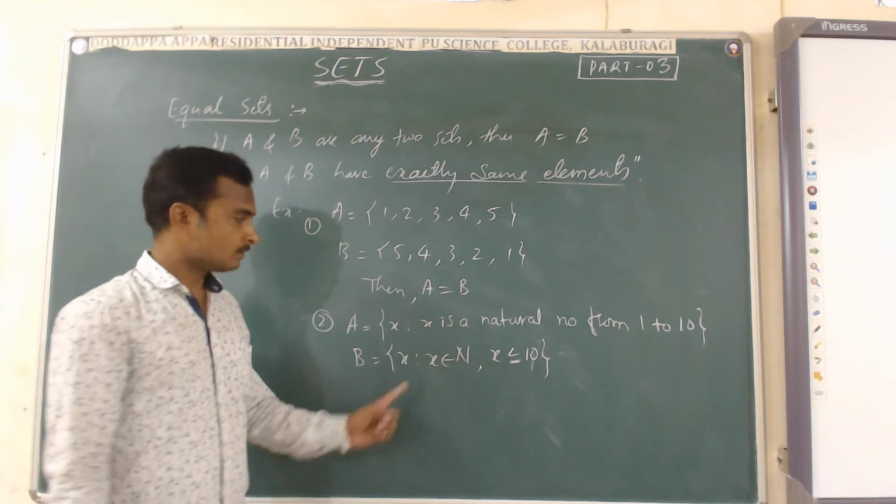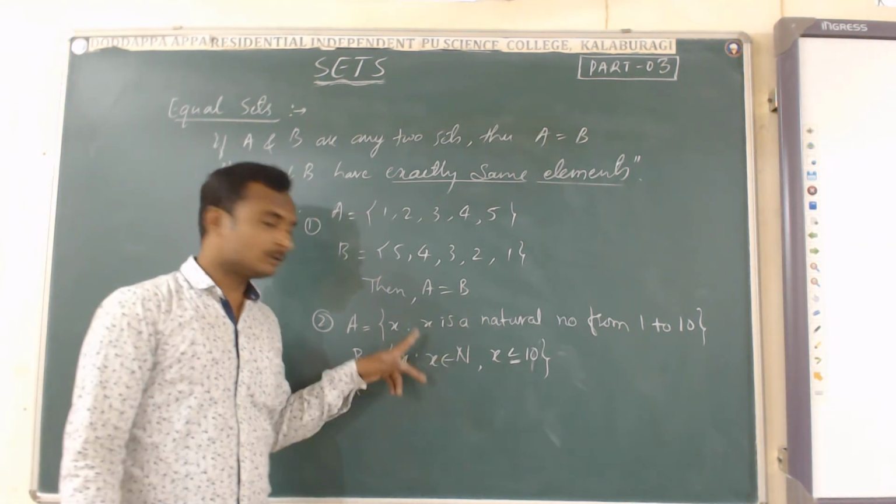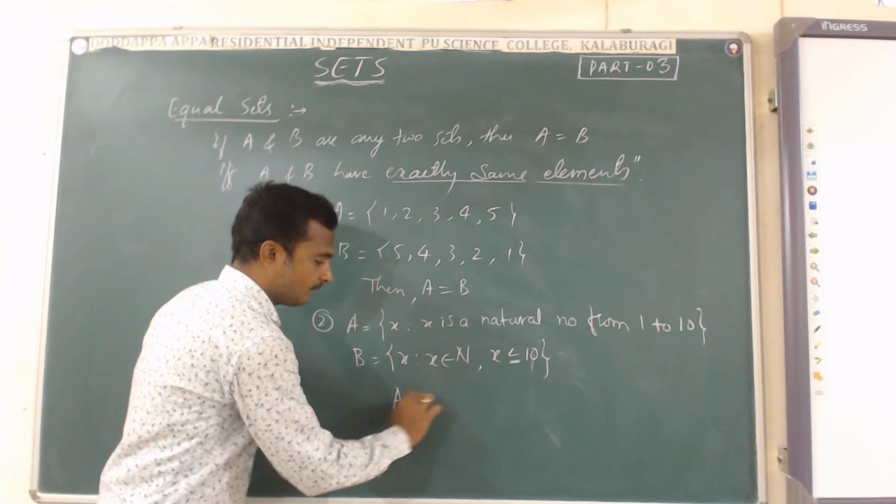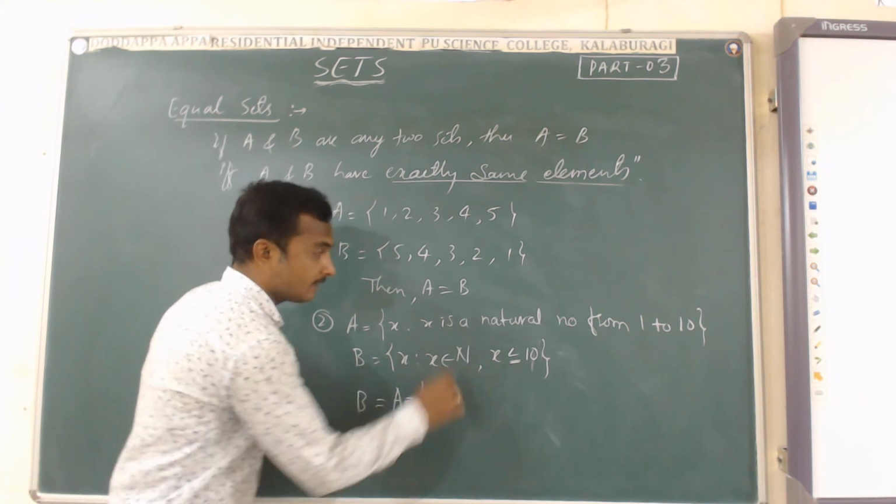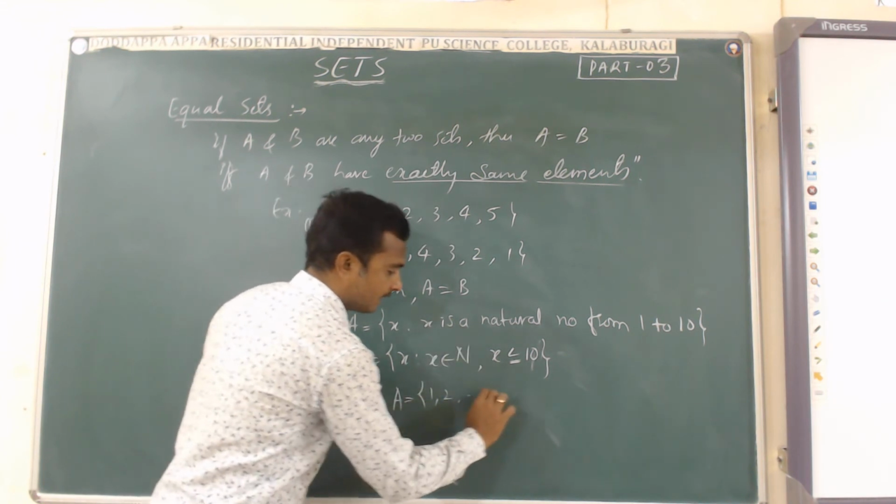You can observe both the sets. In these two cases, the elements of the set A and the set B are exactly the numbers from 1 to 10.